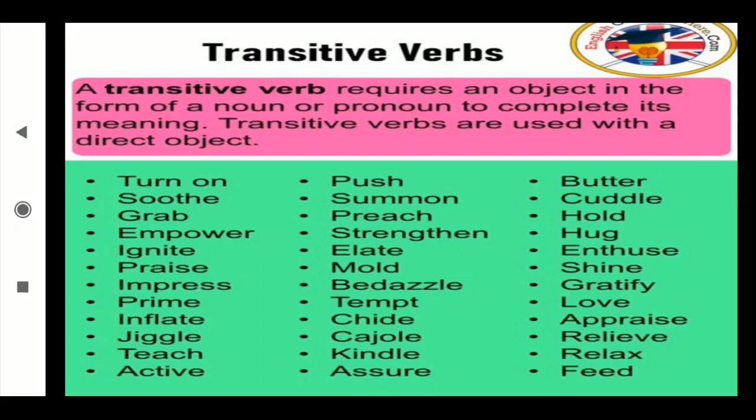Okay, suppose I drank milk. What did I drink? Milk. Then I am getting the answer. When I am getting the answer to drank, milk, this drank goes for the transitive. Okay, then you should understand the difference between the transitive and the intransitive. Subject, object and verb. Now, Rubina is eating pizza.